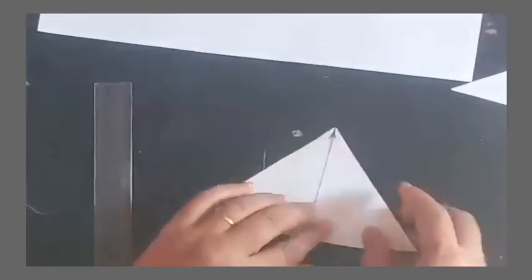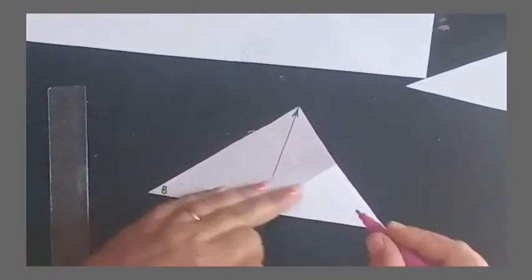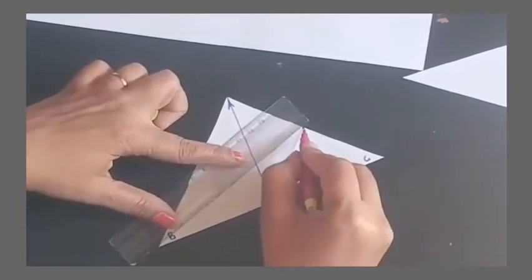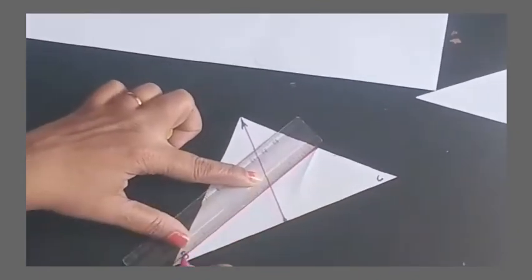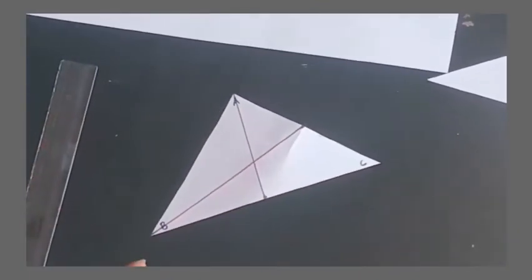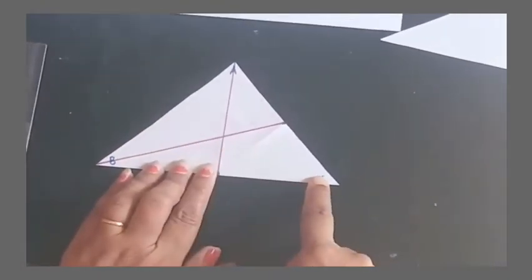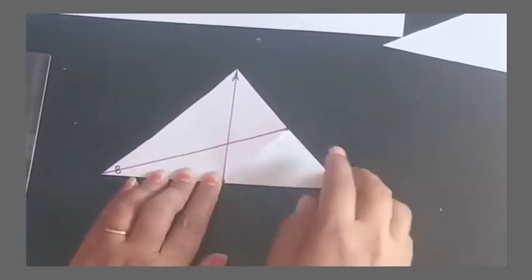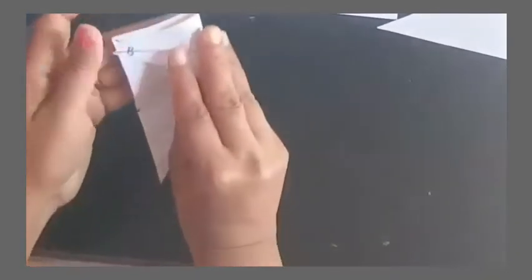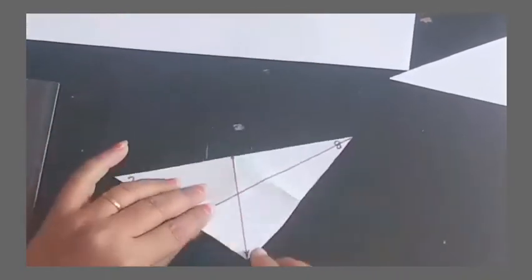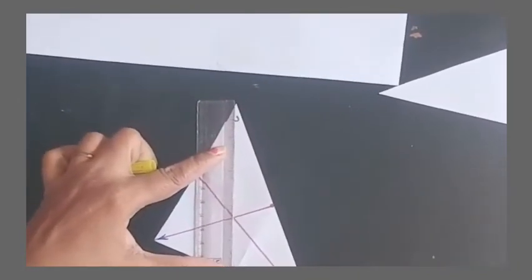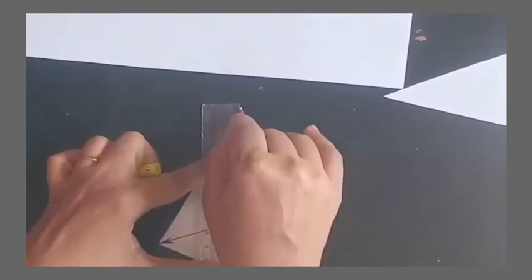After folding, I'll get a middle point and I will join this midpoint to B. In the same way, I can find the median from vertex C. For that, I'll find the midpoint of line AB and join it with the help of a sketch pen to vertex C.